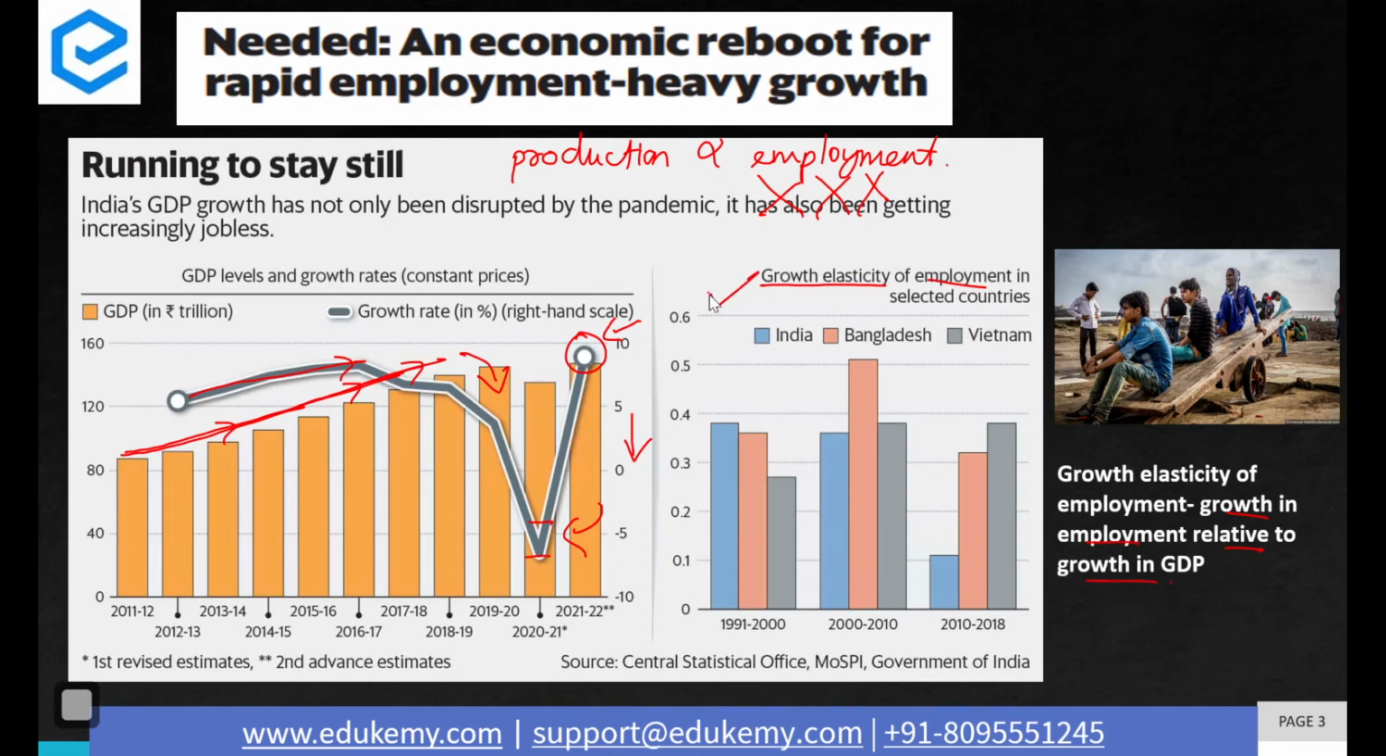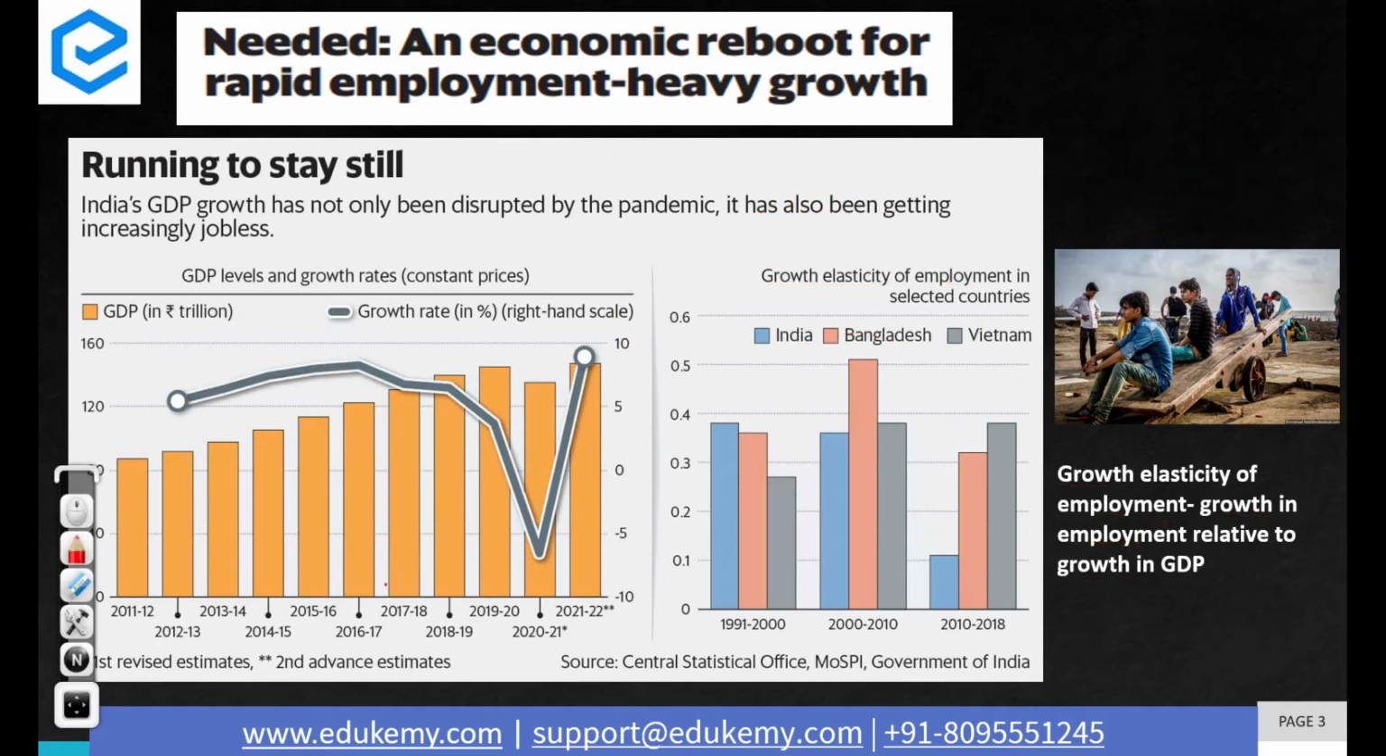Now, this second graph shows very well that India was in a different state in the last decade of the 20th century. In that decade, there was a 0.4 level of growth elasticity of employment, but as and when we started seeing more growth in the country, the growth elasticity of India reduced in comparison to Bangladesh and Vietnam. That means we are having jobless growth in the country. This is very much indicated through this graph. So please remember this important term, growth elasticity of employment, which is only decreasing with increased production in the country.